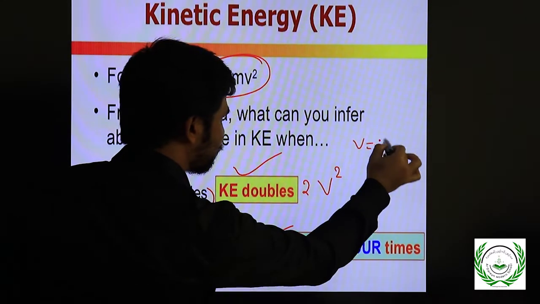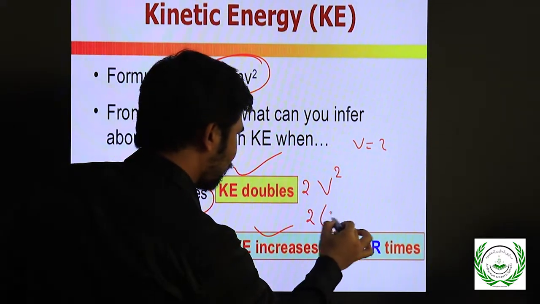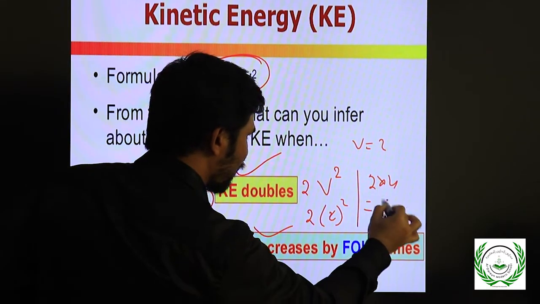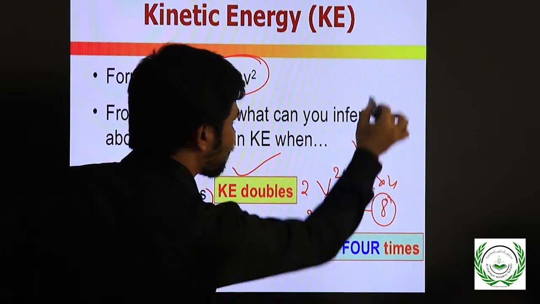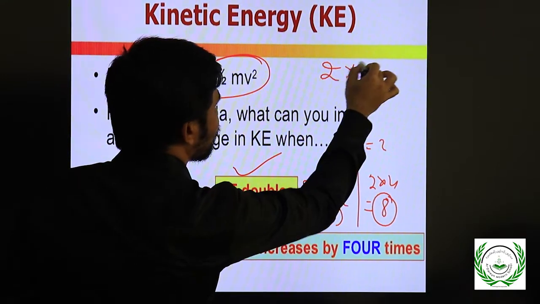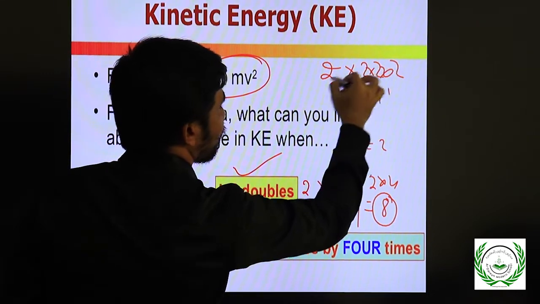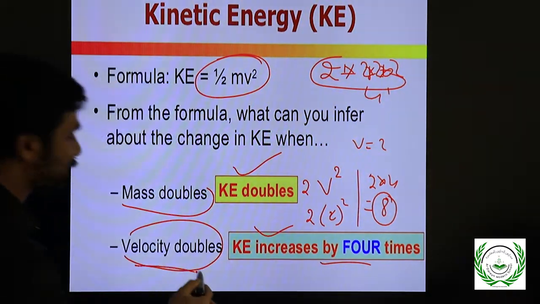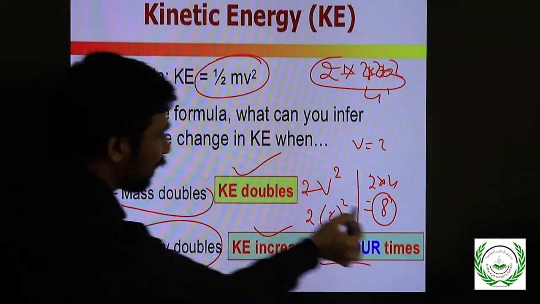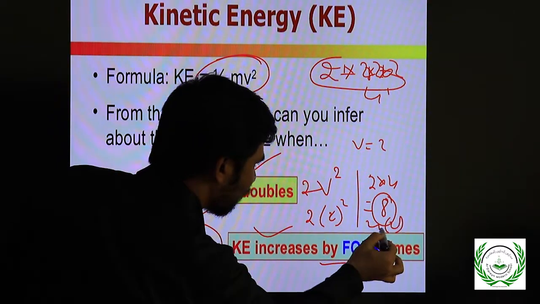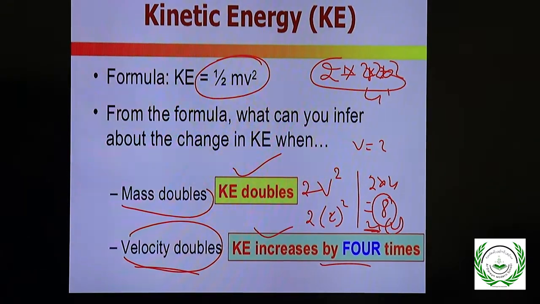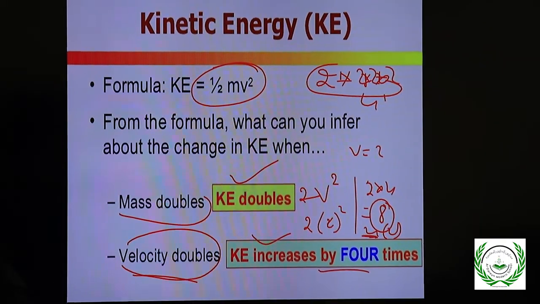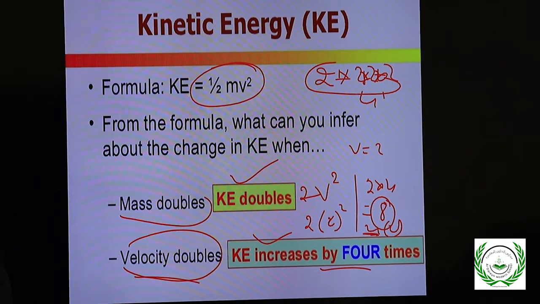Suppose v is equal to 2, then v square is 4. If the velocity is doubled, we can write 4 times the kinetic energy. It increases 4 times if you increase the velocity 2 times.